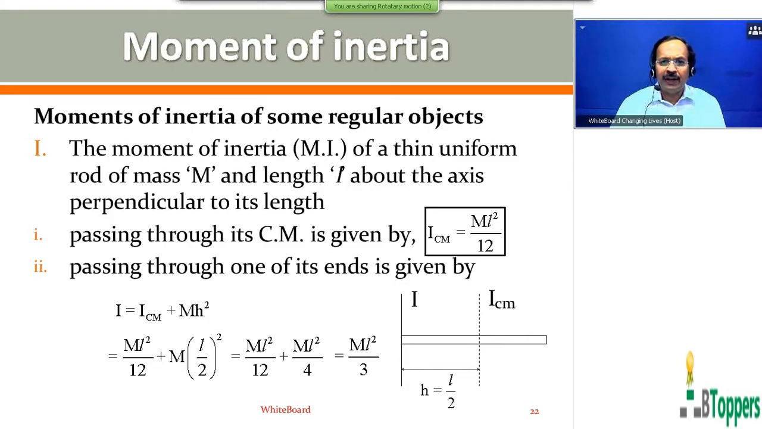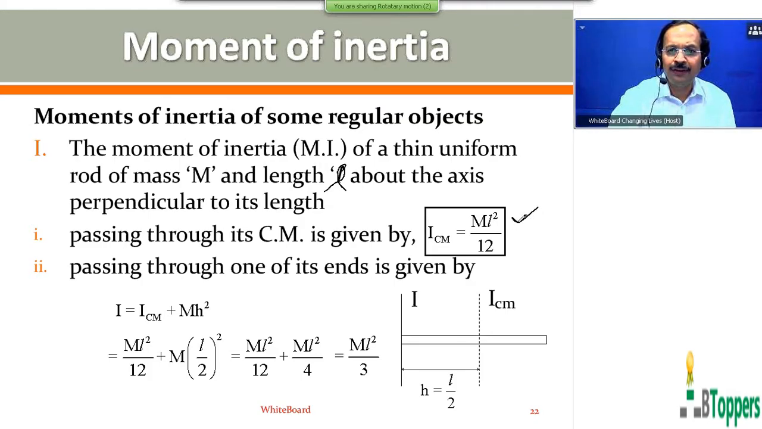The moment of inertia I, MI is the short form for moment of inertia, of a thin uniform rod of mass capital M and length, you should write small l there, about the axis perpendicular to its length and passing through its center of mass, is given by I_CM equal to ML square by 12.